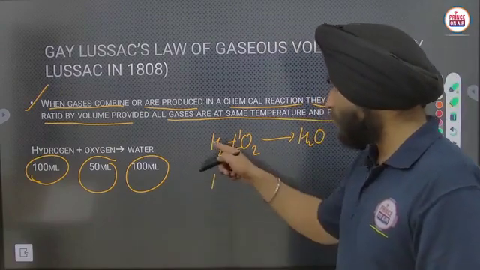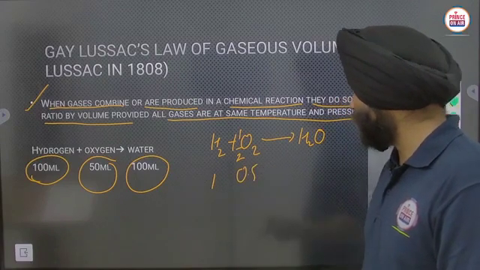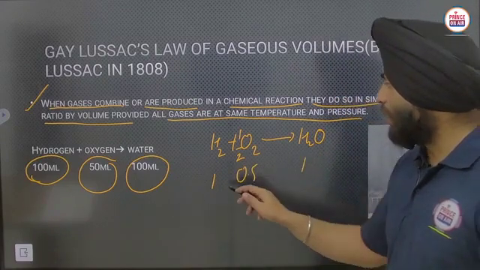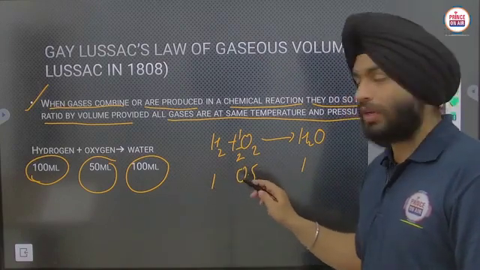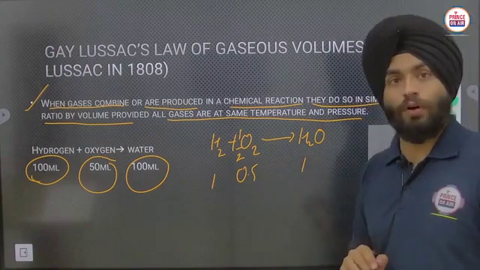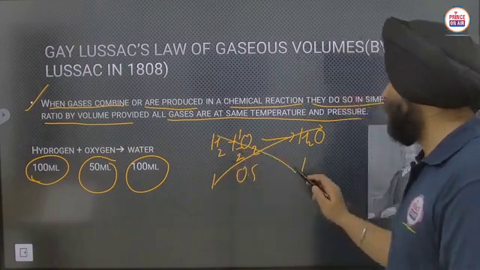It's 1, it's 0.5, or you can say half, it is 1. So if we take 1 liter of hydrogen, we require half a liter of oxygen and we will get 1 liter of water.